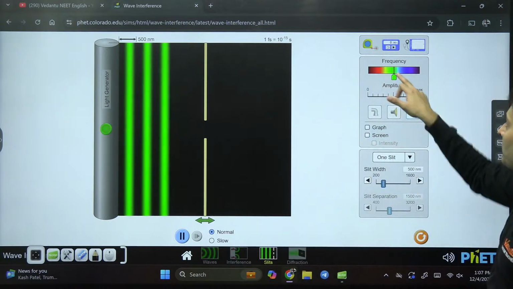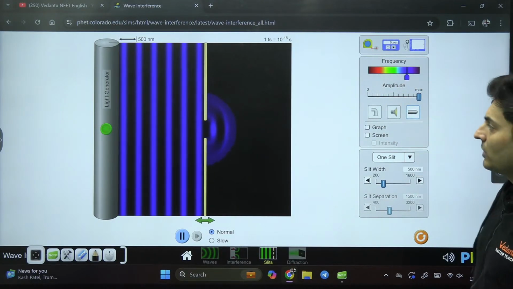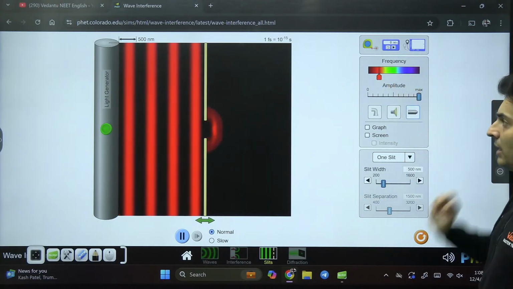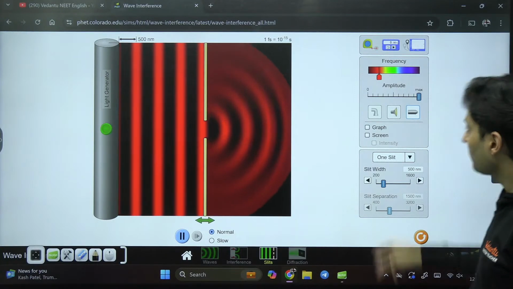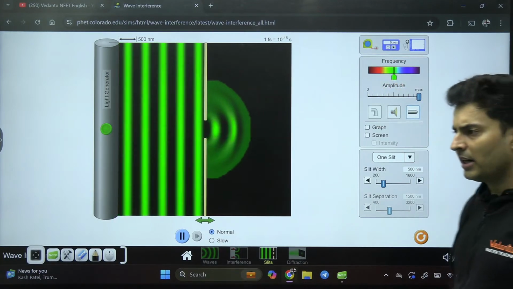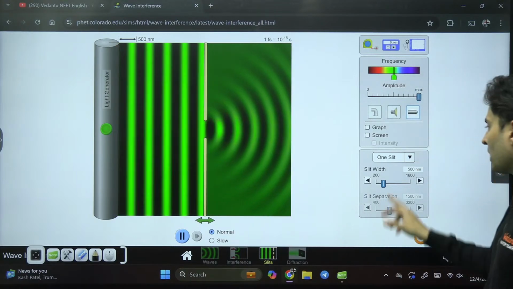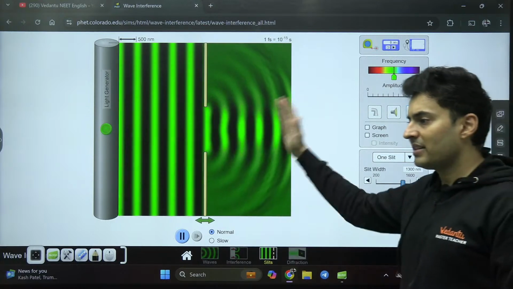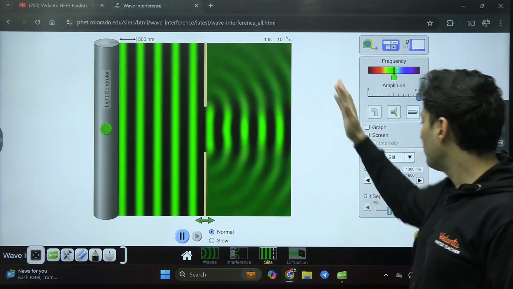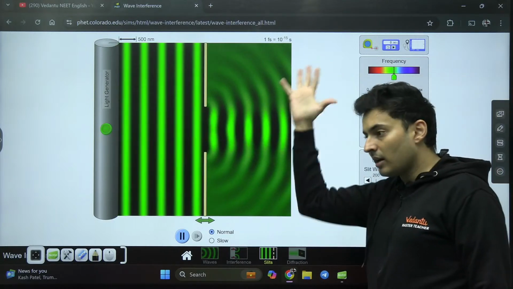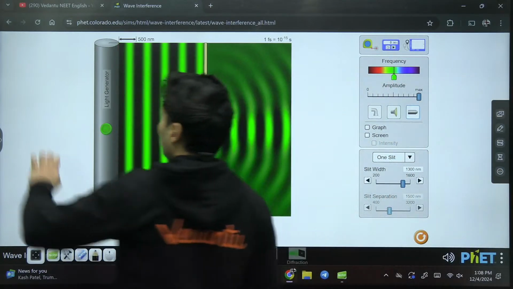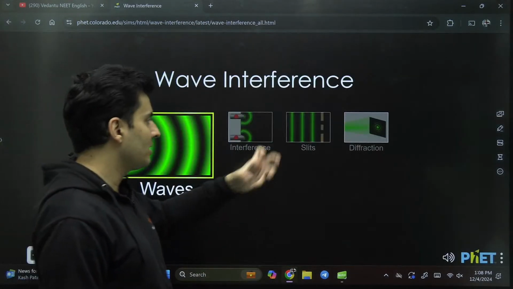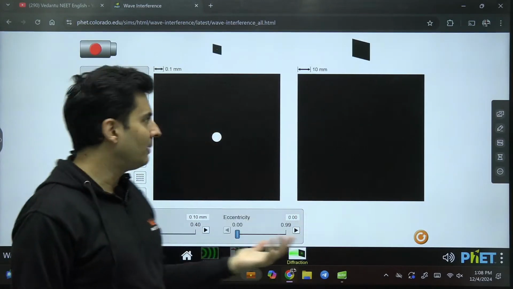I can just start this over here. Yeah, this is green light. I can make it blue light. Right now you can see this particular blue light is spreading by some amount. If I use a reddish light, it will spread by a different amount. If I use green light, it will spread by a very different amount. It also depends on how wide the slits are. If the slit width is changed, obviously the spreading also changes, and you will probably see some kind of interference happening over here. This not only happens with slits, it also happens with holes, which are also apertures, which are in the cameras or telescopes or microscopes.